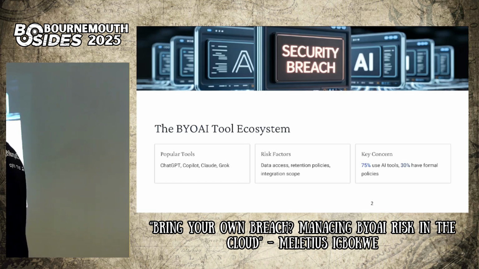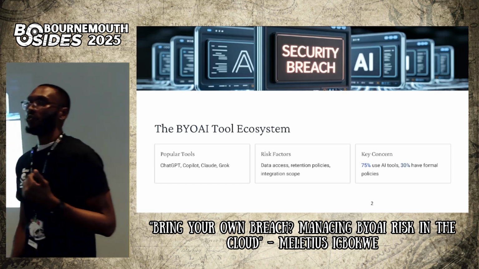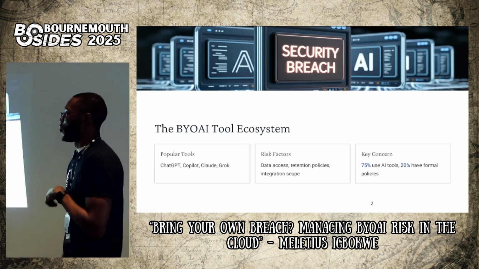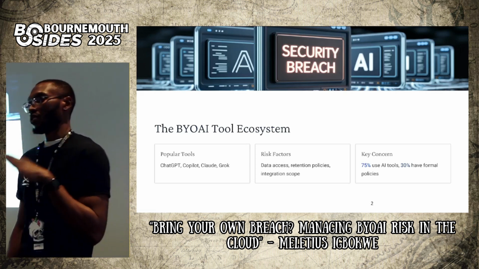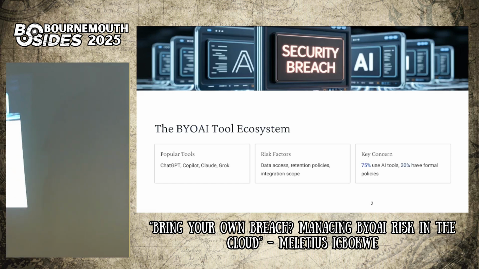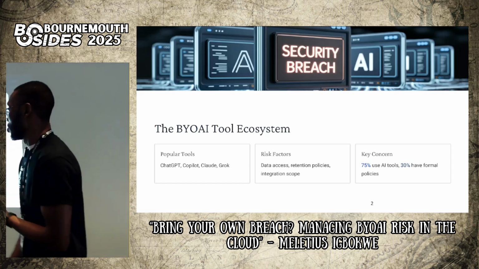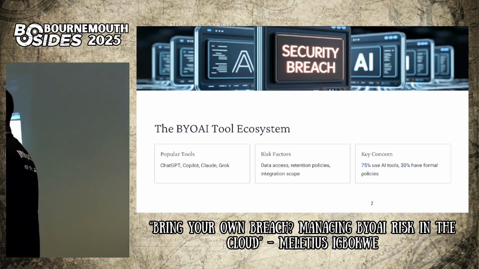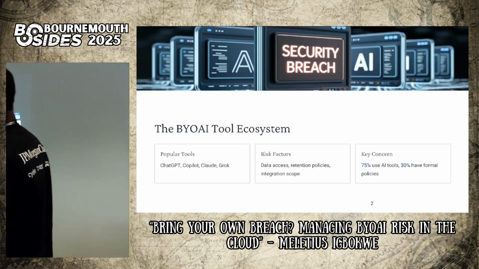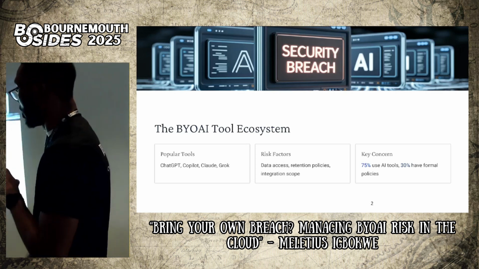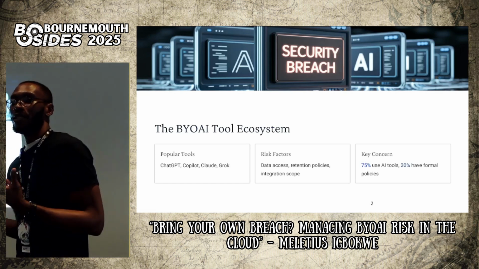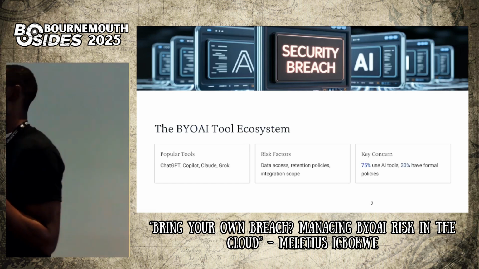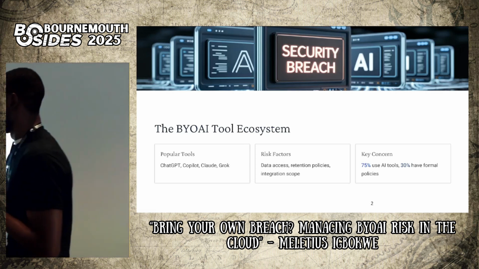And this is where it is really, really important that before we use all these tools, there is some sort of user education and awareness about how these tools should be used. And we also need to ensure that we are covering data access, retention policies, and integration scope. How are we integrating all of this with our environment and our technology stacks?